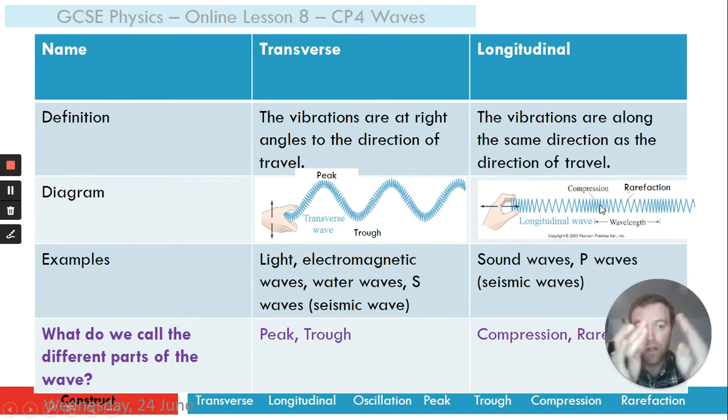The bits where the spring is close together we call a compression, and the bits where it's far apart, this is for the extension task, we call a rarefaction. That's a very strange word, you just have to learn it. Rarefaction. R-A-R-E-F-A-C-T-I-O-N. It's spelt out here. I know I'm covering it up here. Okay,